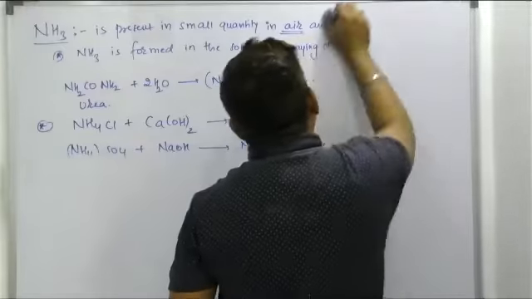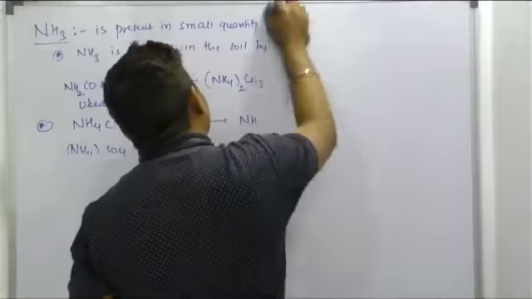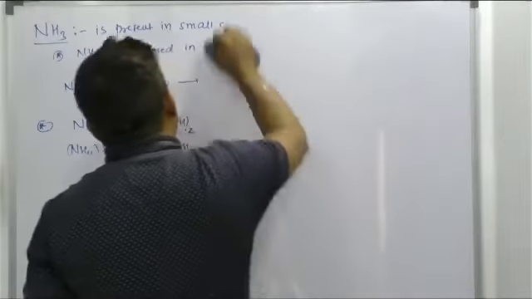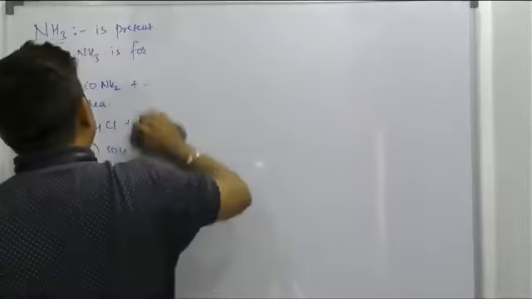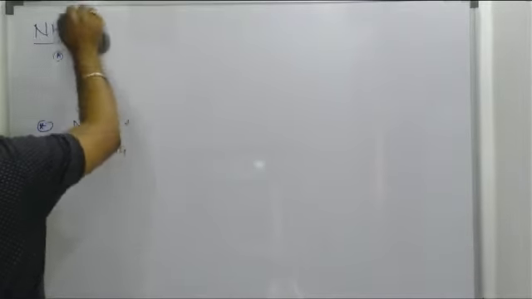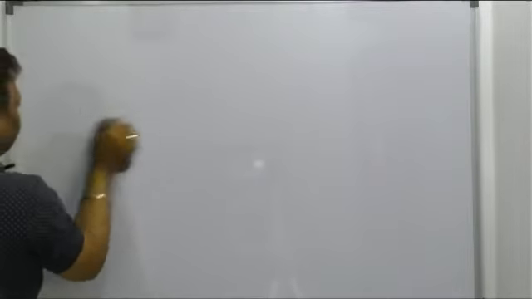Now we'll see the properties of ammonia. It has a tendency to form hydrogen bonding. That is a unique property shown by ammonia. Right, beta? So we'll see now the properties of ammonia.